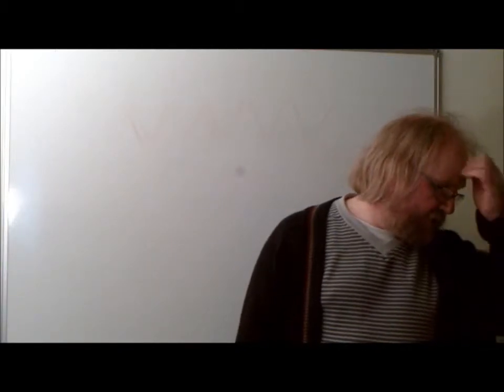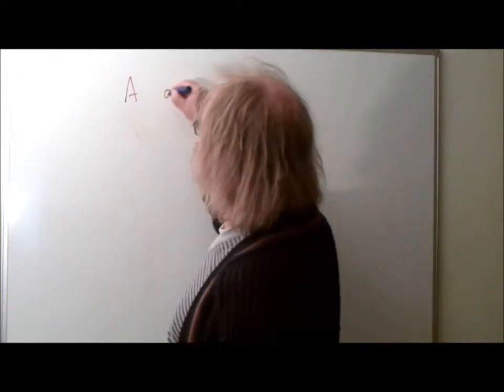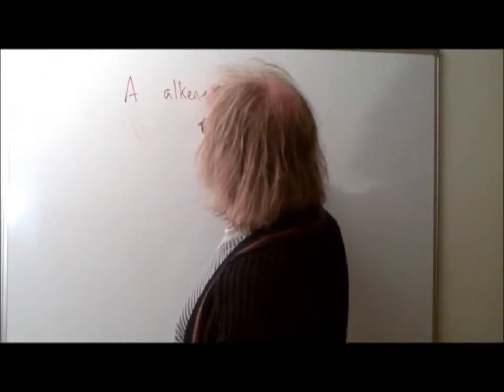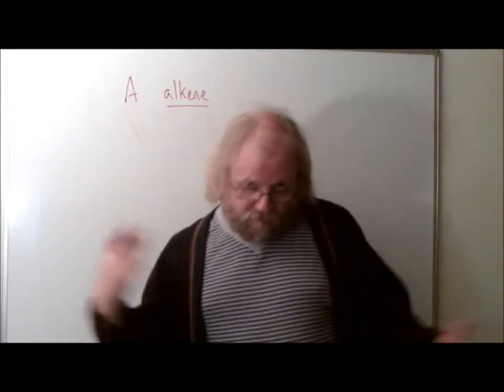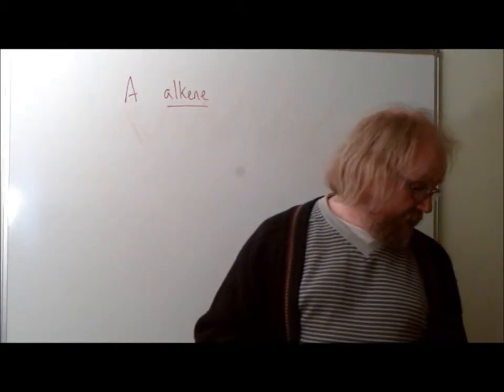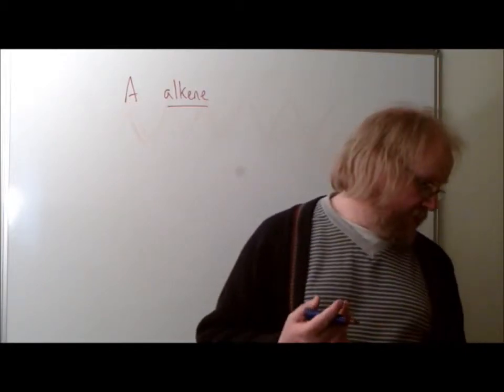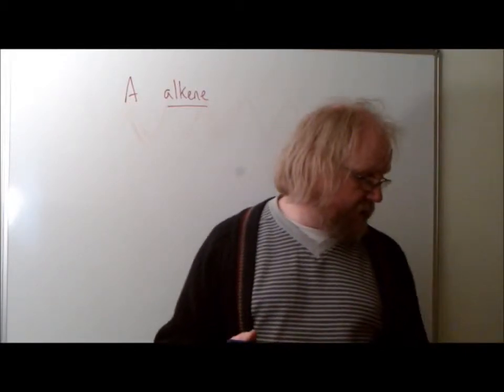So the first thing is that we've got this alkene A, so we know that A is an alkene because it tells us that, and that's important, so that you don't go wrong and start thinking about other possible structures that might fit the data. And in the mass spectrum, it gives peaks at 15, 27 and 42.